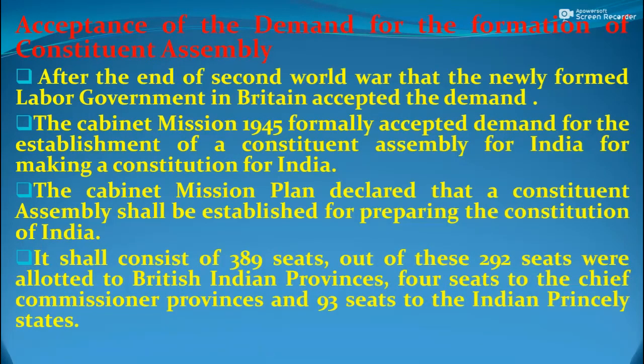The Constituent Assembly consisted of 389 seats. Out of these, 292 seats were allotted to British Indian provinces, 4 seats to the Chief Commissioner provinces, and 93 seats to the Indian princely states.